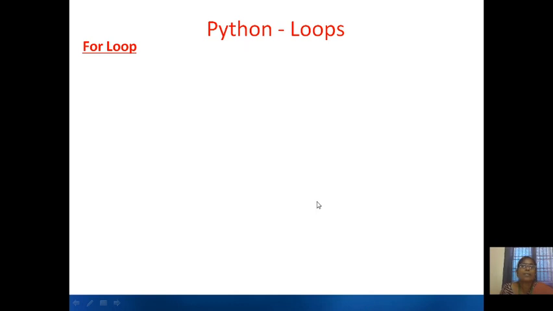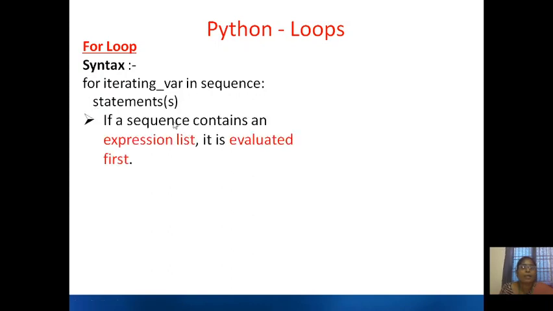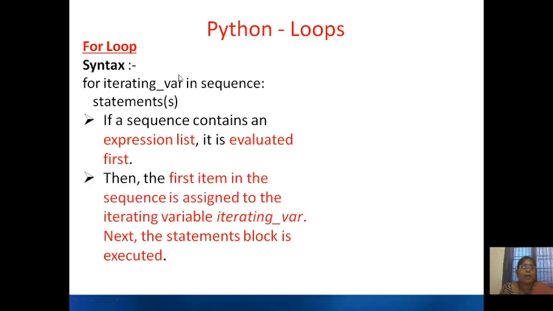Now let us learn the next one, for loop. The syntax of for loop is: for iterating variable in sequence colon, a block of statements or a single statement. If a sequence contains an expression list, it is evaluated first. The first item of the sequence is assigned to the iterating variable and next the block of statements is executed.